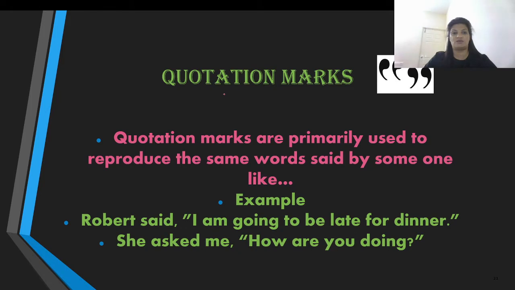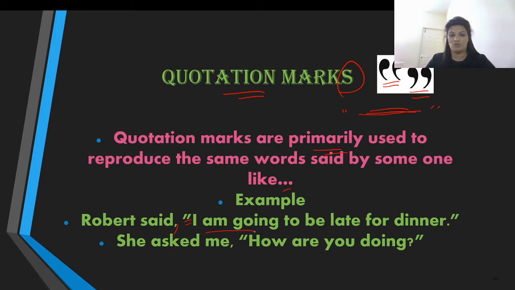The next one is quotation marks. We use that in plural because we have two quotation marks over here, one at the beginning of the statement and one at the end, where we are going to write our content. They are called quotation marks, and another name for them is double inverted commas. Now, where do we use them? Quotation marks are primarily used to reproduce the same words said by someone. Let us take an example. Robert said, you can see a comma here, and you can see the double inverted commas starting, I am going to be late for dinner.